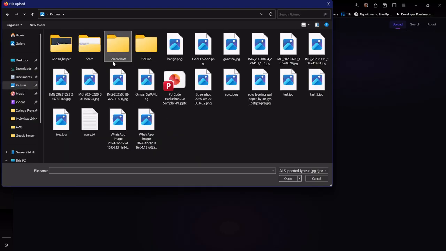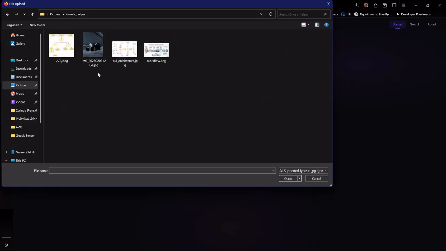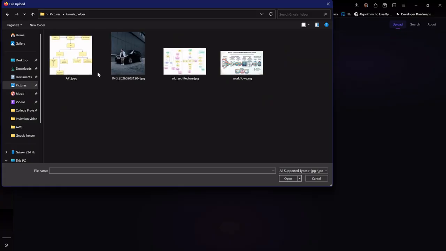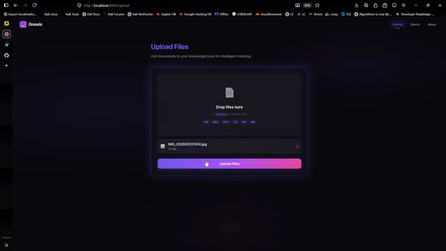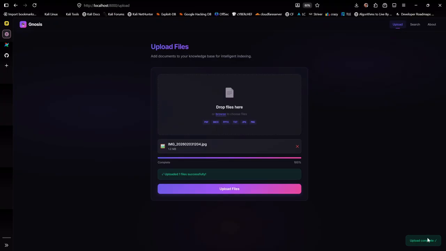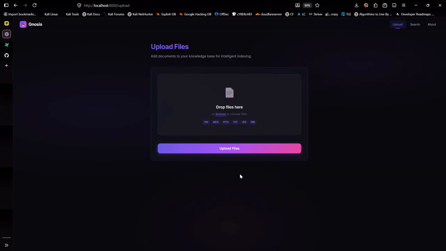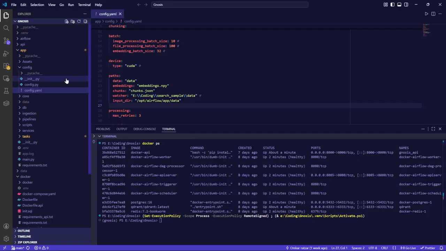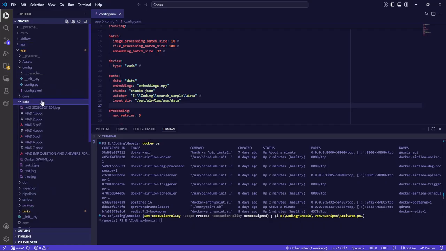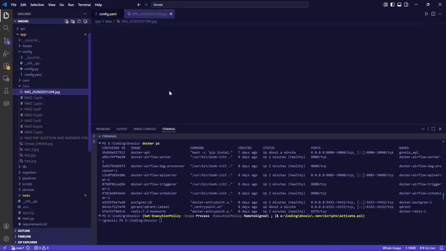Documents, pictures. So yeah, as you can see here, we have an image. This is an image of a person who's standing in front of a car. We'll upload this. As you can see, the file upload is successful. Now we can see that file in our data directory of our application.